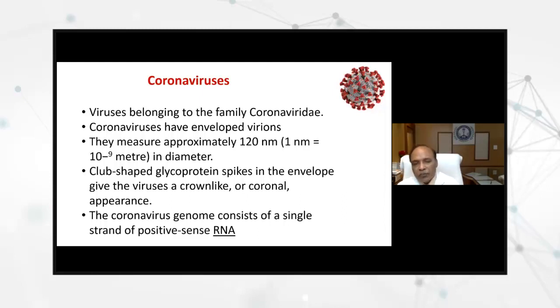A peculiar thing of these coronaviruses is that they have club-shaped glycoprotein spikes on the envelope, which you can see on the right side of this slide, but I will show you a little more on the next slides. That is the reason it is known as crown-like or having a coronal appearance, and they are all called coronaviruses.